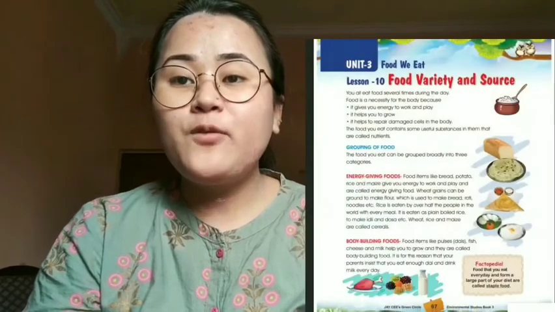Lesson 10, Food Variety and Source. For that, I want all of you to take out your Green Circle book and then we shall proceed further with the lesson. The very heading of the lesson, Food Variety and Source, gives us a brief idea that today we are going to discuss food and the source from where we get food.